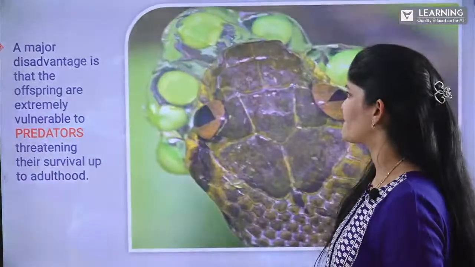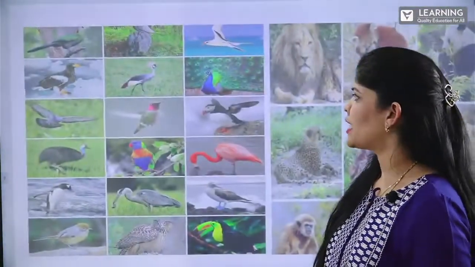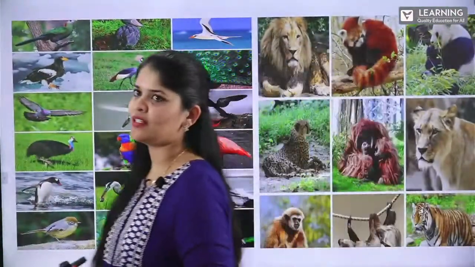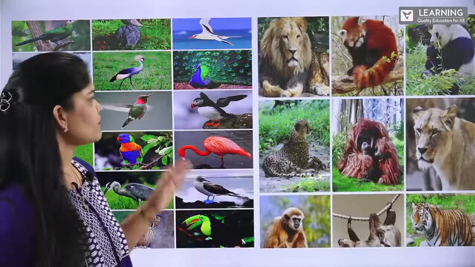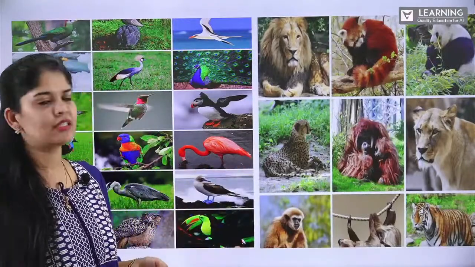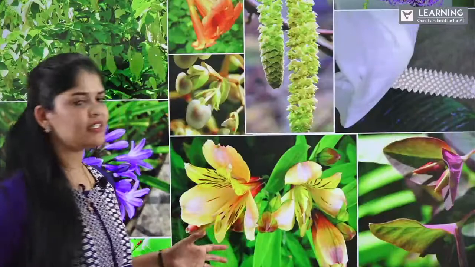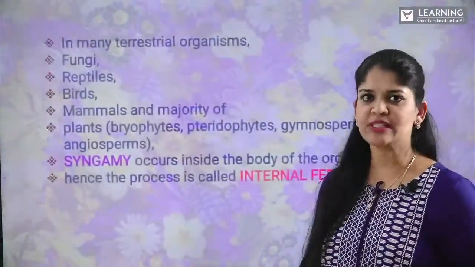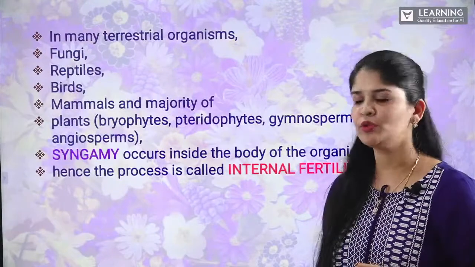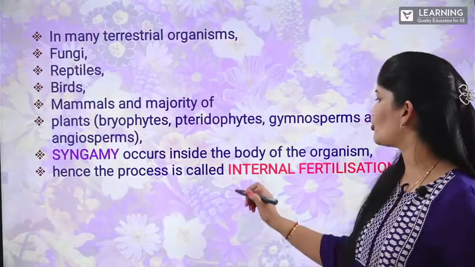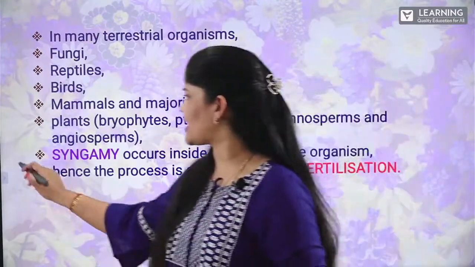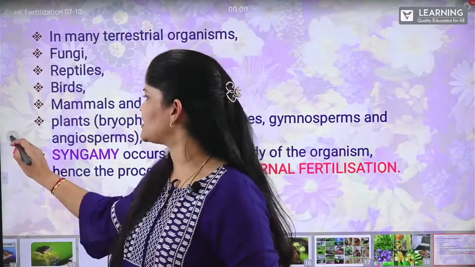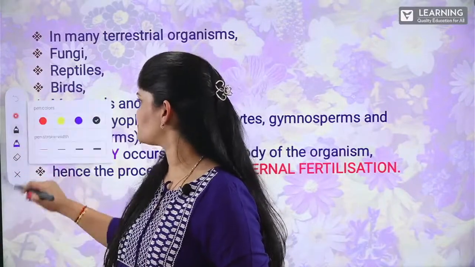Moving on to, here is a beautiful picture of birds, mammals, reptiles, and flowering plants. Angiosperms, gymnosperms. Here, in all this set of animals and plants, we are able to observe the happening of internal fertilization.